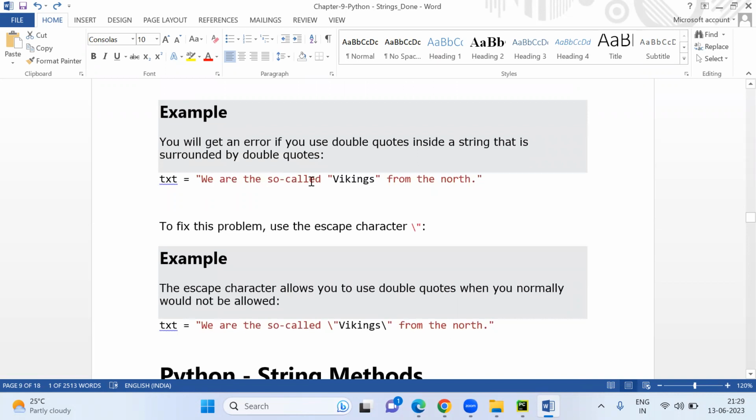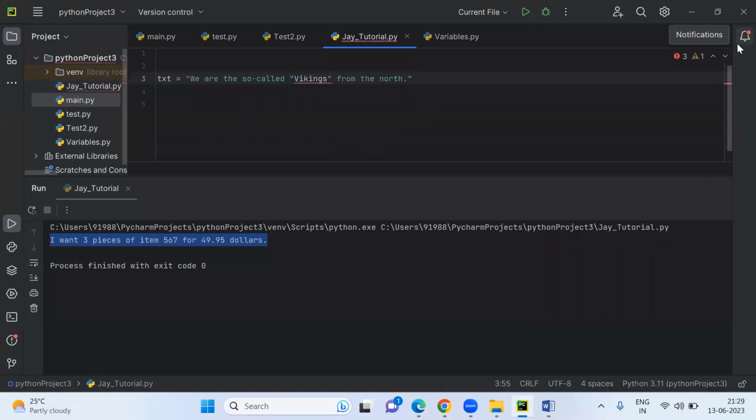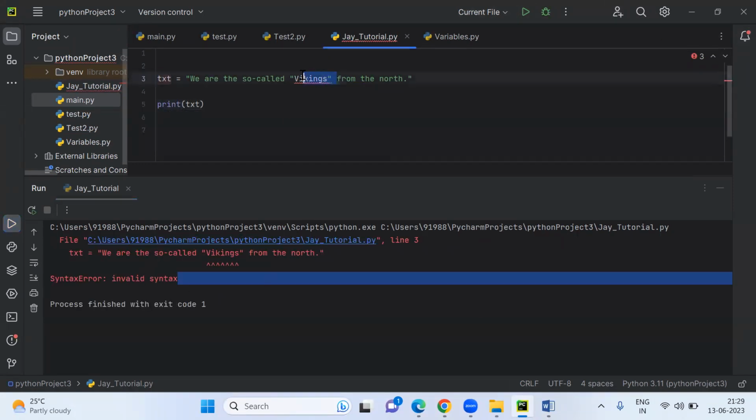Like we are so-called Vikings from the north. To fix this problem, if you write like this, it will not be in proper order. And let's print this one, print txt. It will throw error. It will throw error because it's saying that in between we have the string here. Inside the string we are writing a string.